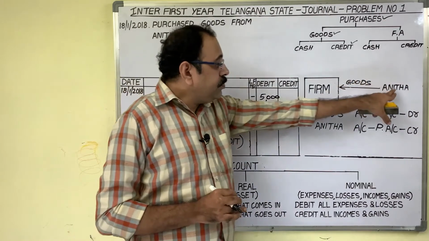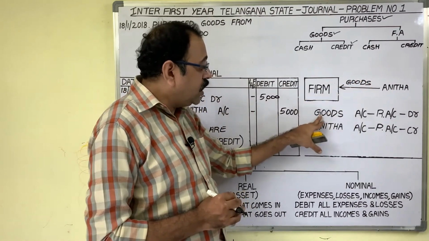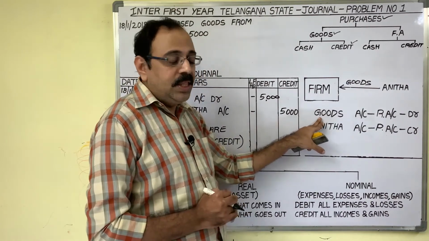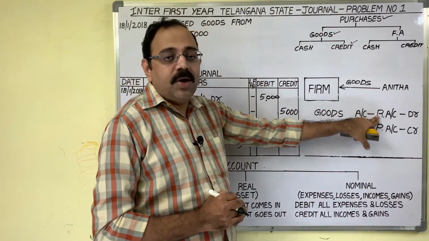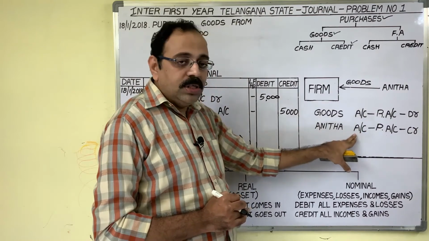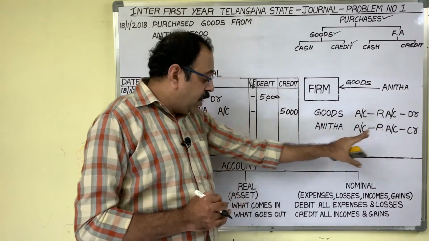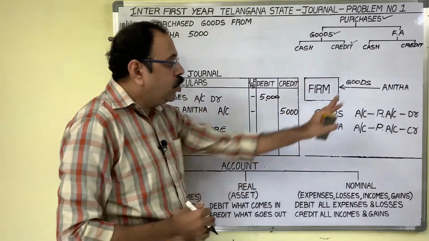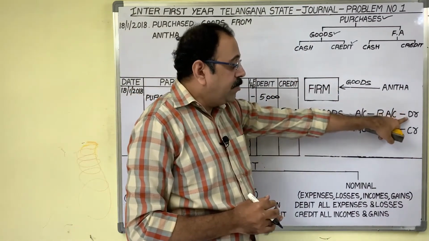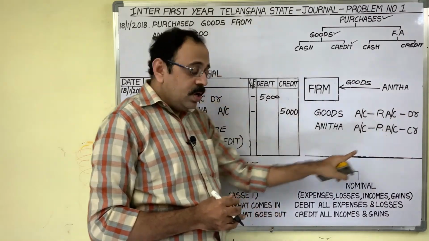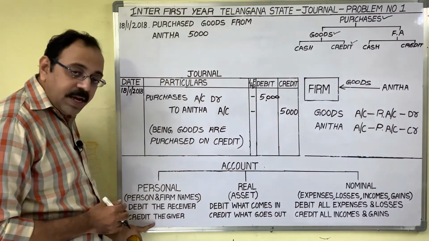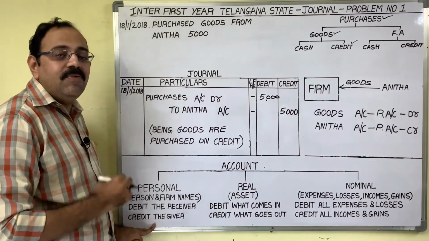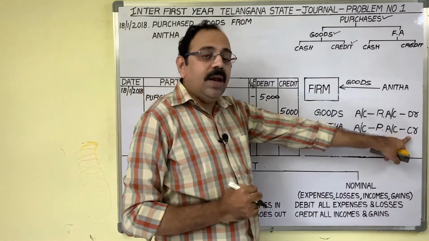Now, two accounts we have, goods account and Anita account. Goods is an asset, therefore it comes under real account. Anita account is a personal account. Real account rule: debit what comes in, credit what goes out. Goods are coming in, so debit them. And personal account rule: debit the receiver, credit the giver. Here Anita is giving goods to us, she is a giver, therefore credit her.